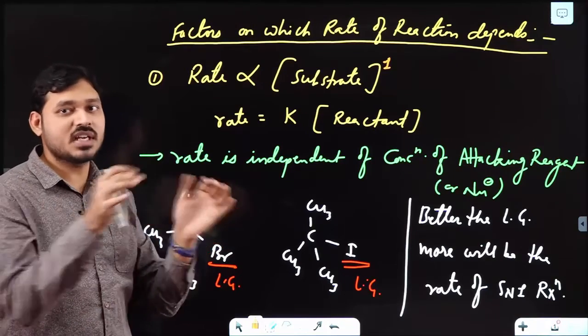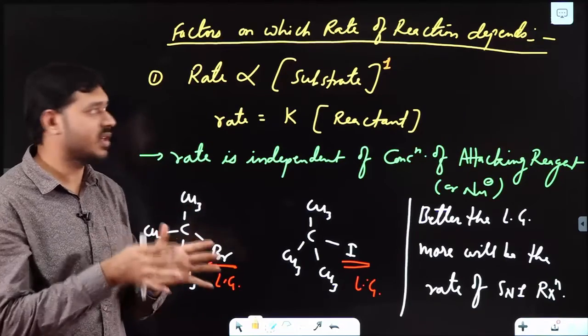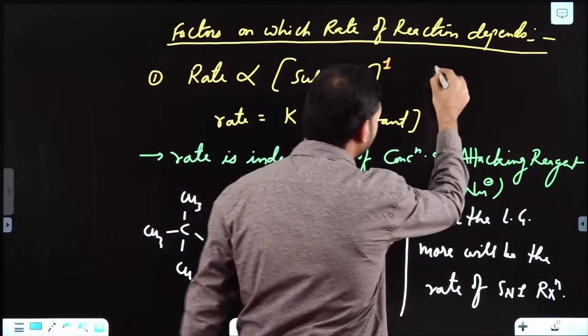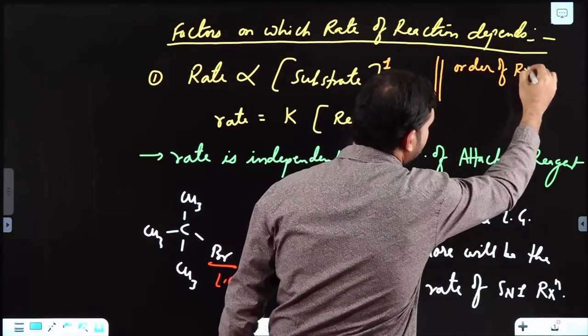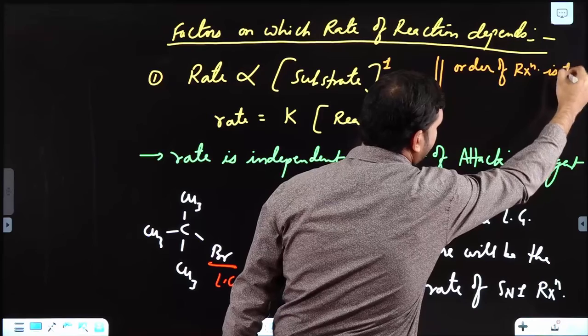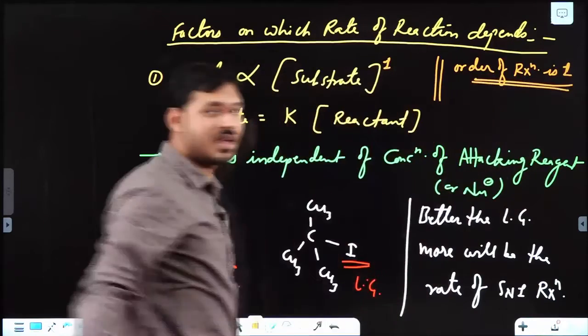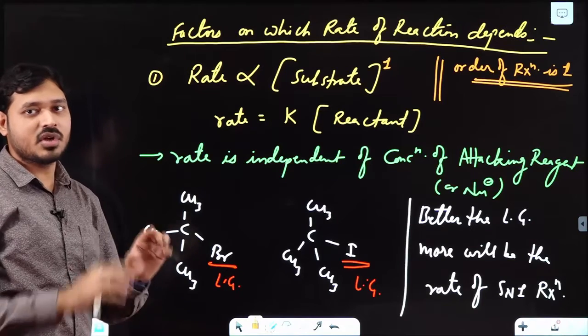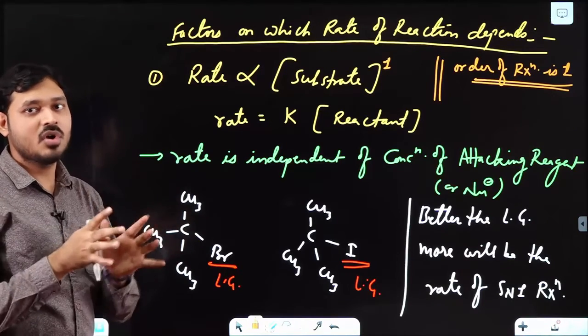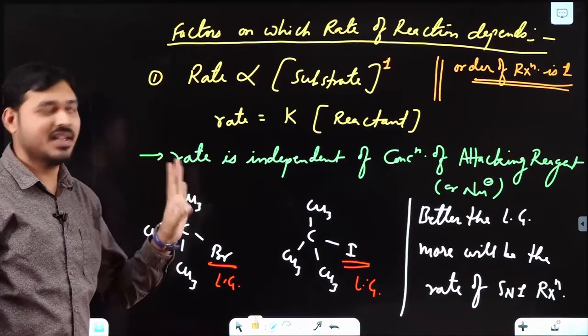There are no two substrates involved initially in the reaction. So the order of reaction is 1. This is first order kinetics, because in the first step, the RDS step, only